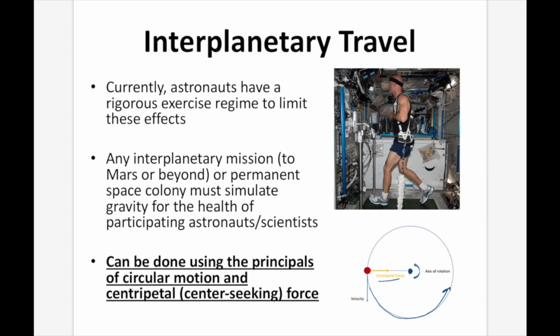Now, since there's a force going towards the center, there needs to be an equal and opposite force going the other way. And that's going to be called our centrifugal force. And that's going to be responsible for many things that we potentially have seen in real life. If you go to an amusement park ride that spins really, really quickly, you get forced to the outside wall, and it's really hard to move your arms.